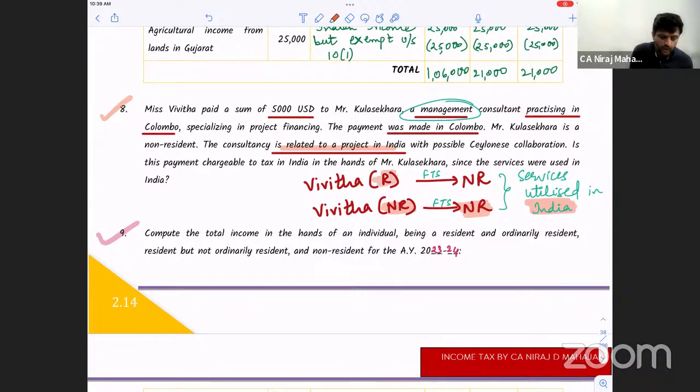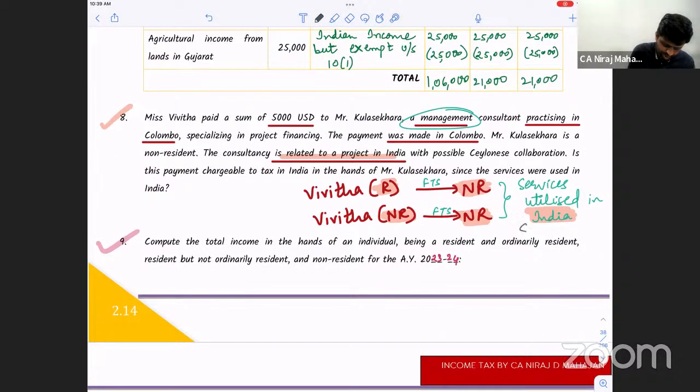If it was resident to non-resident, and if the project is about outside India, then only it would not be taxable. But since the project is of India or for India, it will be taxable in India. Clear, all of you? This is which section? Obviously, section 9. Section 9.